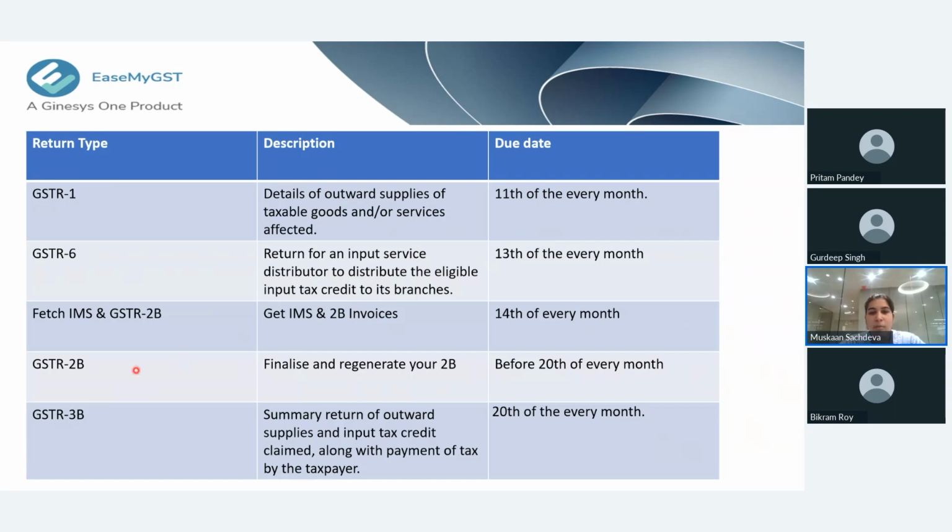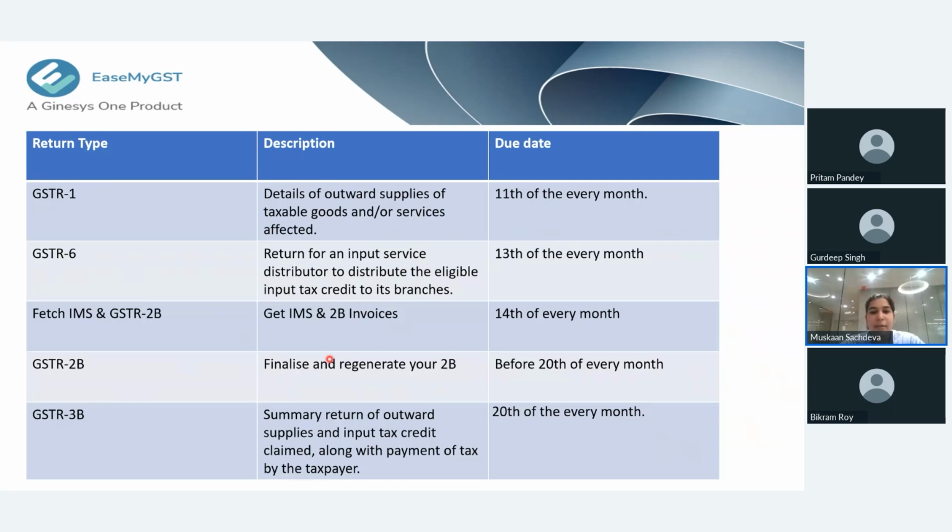Once we have got the IMS and the 2B data from the government portal, we will finalize our 2B or IMS. That is, we will take action on our vendors' invoices, whether we want to accept those invoices, reject them, or mark them as pending.